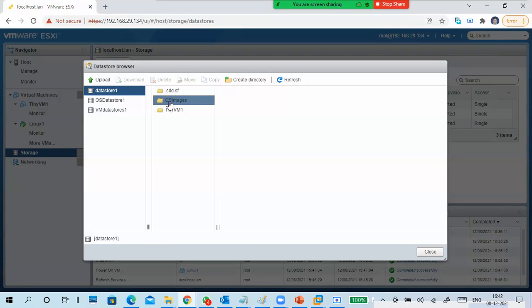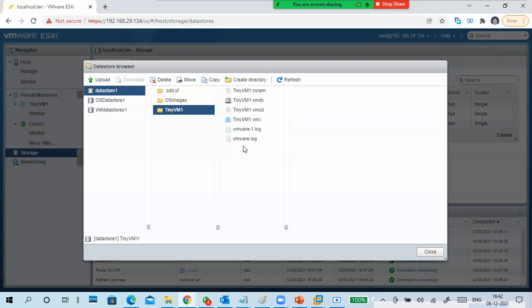So this is datastore1. There is an OS image like this. This is an OVA, which means it's an already created virtual machine. It is in an export-import type of format only, so we can import it anytime. These are virtual machine related files. This virtual machine is there now, like that.